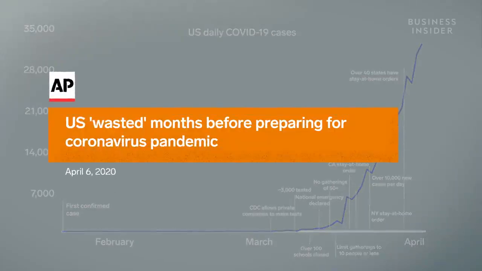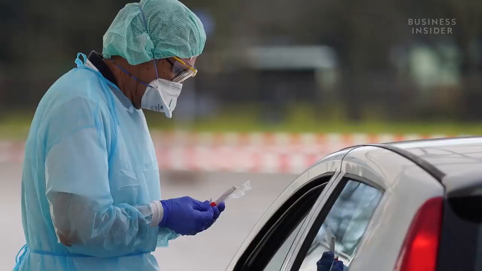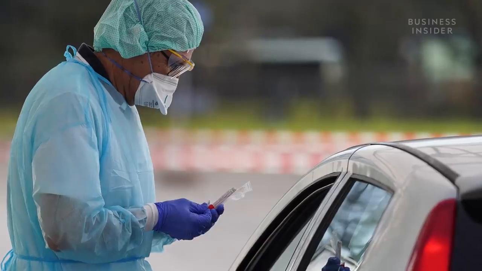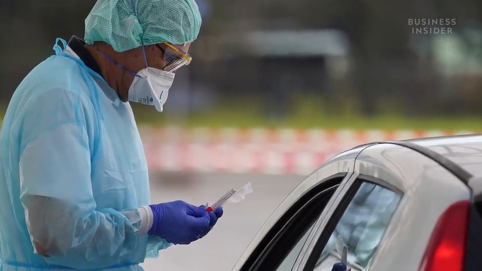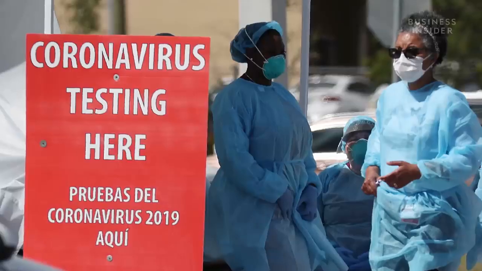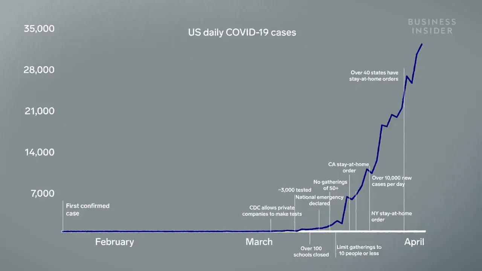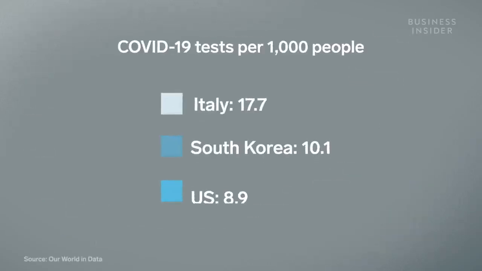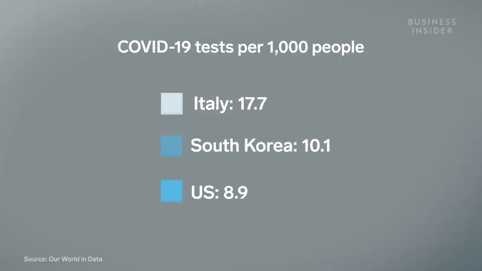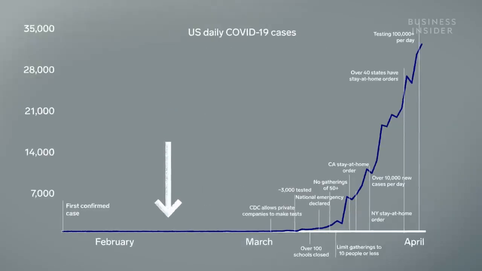It was slow to gather resources while the virus was spreading to other countries, and a botched rollout meant that testing didn't start to expand until mid-March. With little testing and hardly any contact tracing, the virus was able to spread silently throughout the country. The US is now testing over 100,000 people per day. But as of April 13th, the US still had fewer tests per 1,000 people than South Korea. An earlier start in identifying and isolating cases could have prevented such a large outbreak.